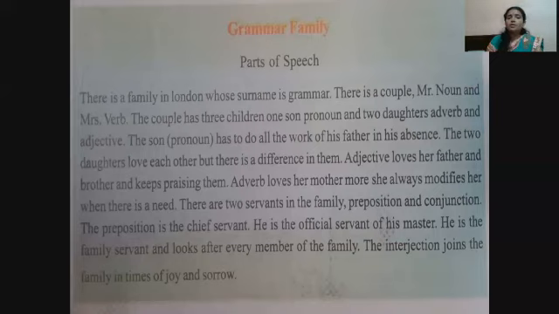There are 2 servants in the family. One is preposition and the other is conjunction. The preposition is the chief servant. He is the official servant of his master. He is the family servant and looks after every member of the family. The interjection joins the family in joy and sorrow.